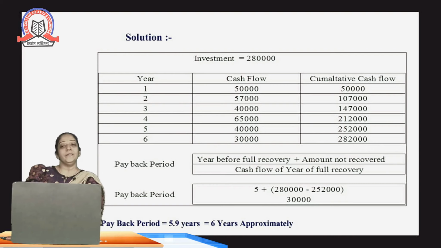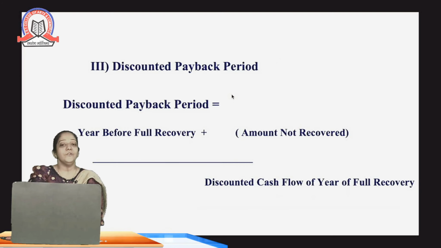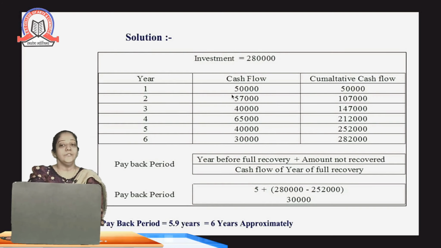First of all, we have to calculate the cumulative cash flow. What do we mean by cumulative? As we calculate cumulative frequency, accordingly we calculate the cumulative cash flow. As given in the table, we first write the cash flow of every year. How can we calculate the cumulative? For the first year, the cash flow will be the same, that is 50,000.